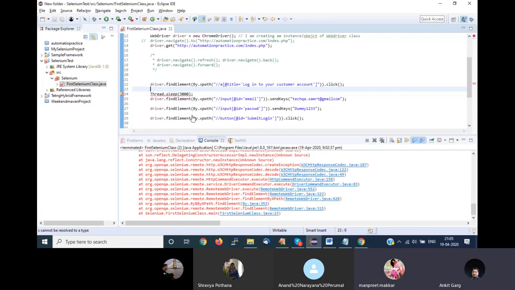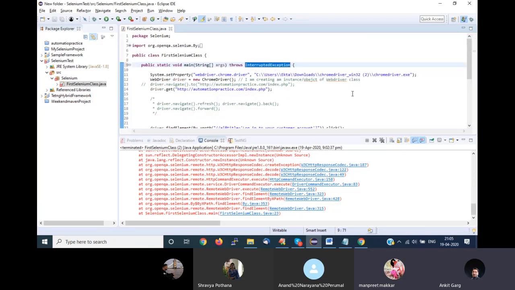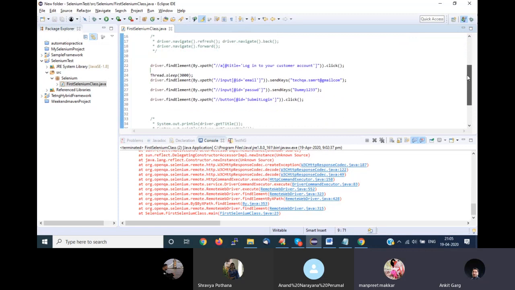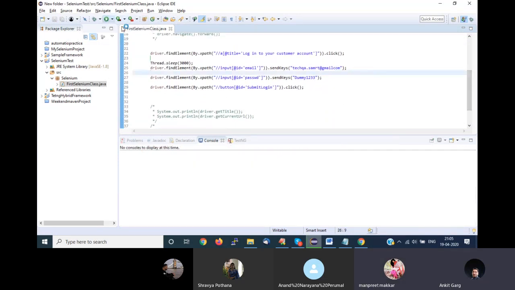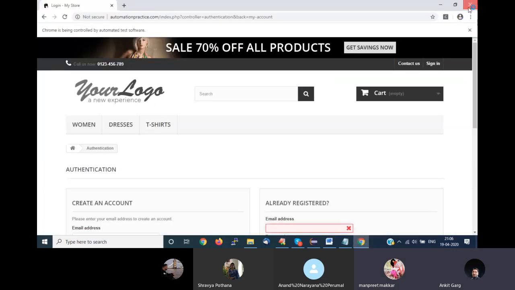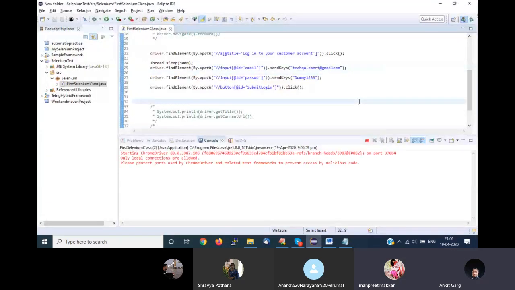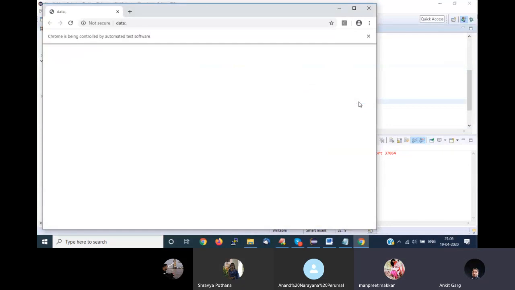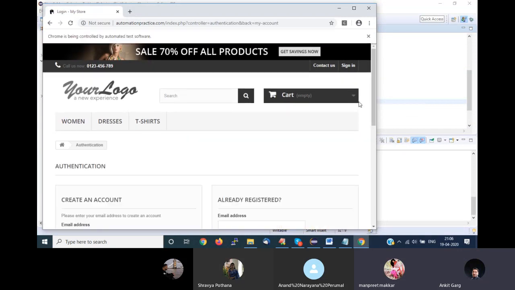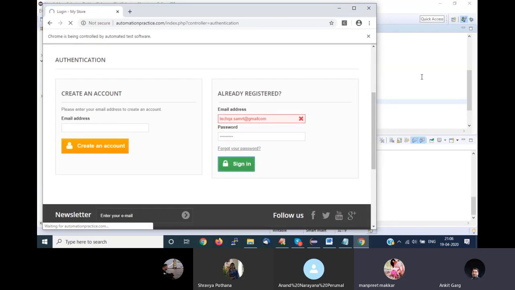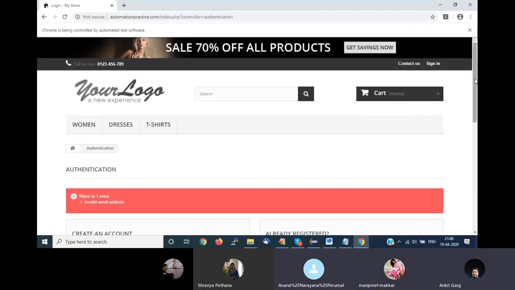Again, I'll explain what this is in Java. This is part of your Java. Why we need to do this? But your error message is gone now. Again, let's try to run your program. See, it has entered my email ID and password.